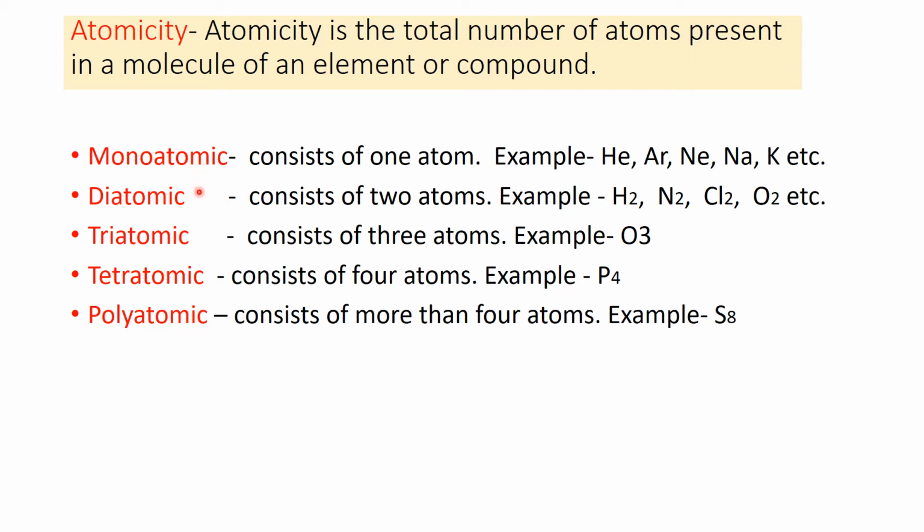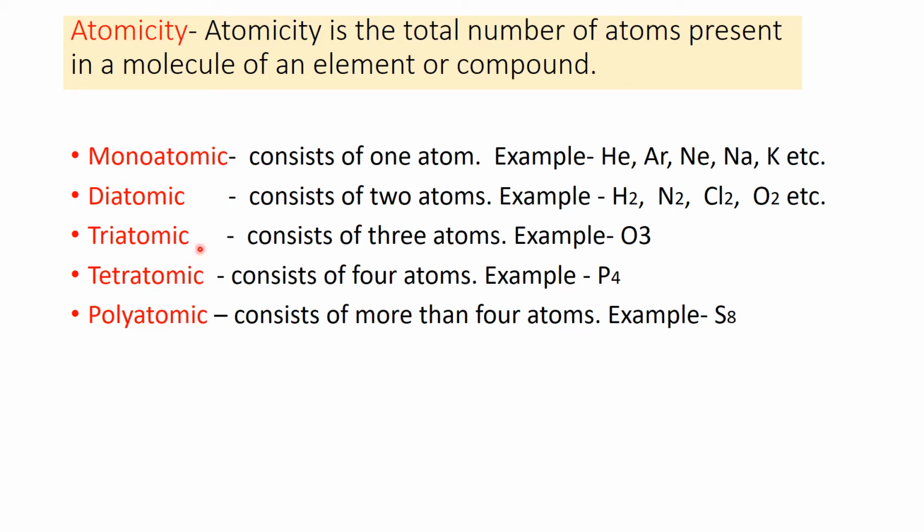Diatomic means consists of two atoms. If you see hydrogen, H2, two atoms are there in one molecule of hydrogen. N2, nitrogen, two atoms of nitrogen are there in one molecule of nitrogen. In the same way, chlorine is also diatomic, oxygen is also diatomic.